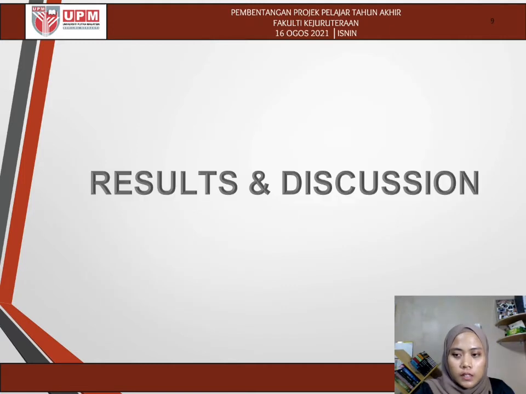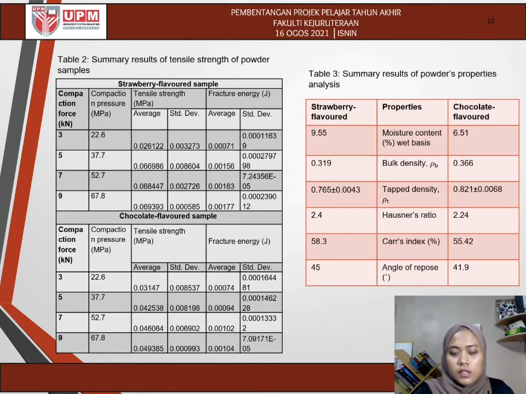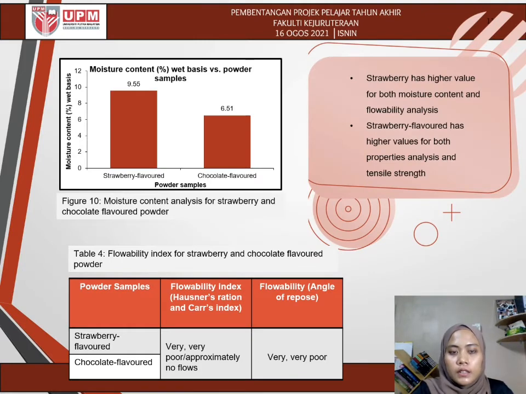Next, for result and discussion. These two tables show the summary result of tensile strength of powder samples and also the summary result of powder properties analysis. And then the graph shown in Figure 10 is the moisture content analysis for strawberry and chocolate flavor powder. Based on the graphs, we can see that strawberry has higher value for both moisture content and also for flowability analysis, which is described in Table 4. Meanwhile, strawberry flavor has higher value for both properties analysis and tensile strength.